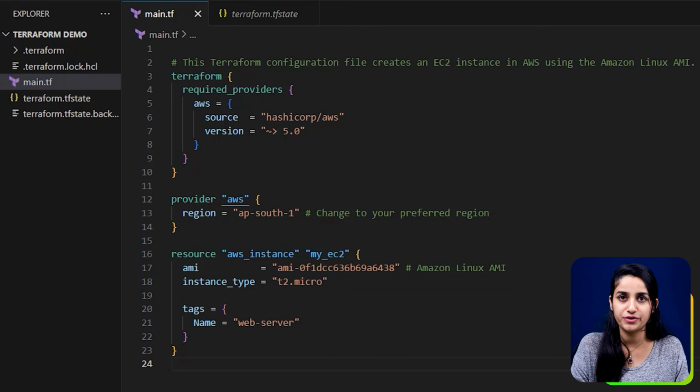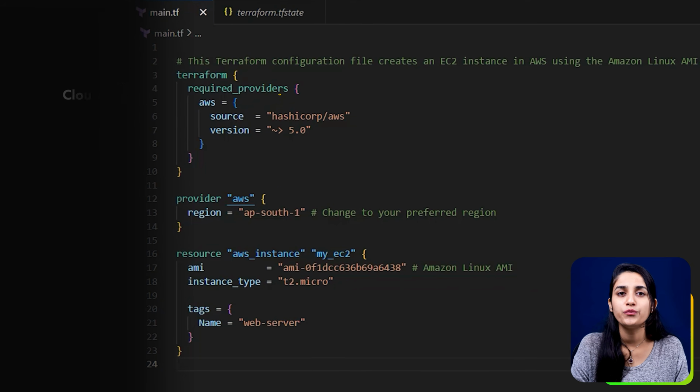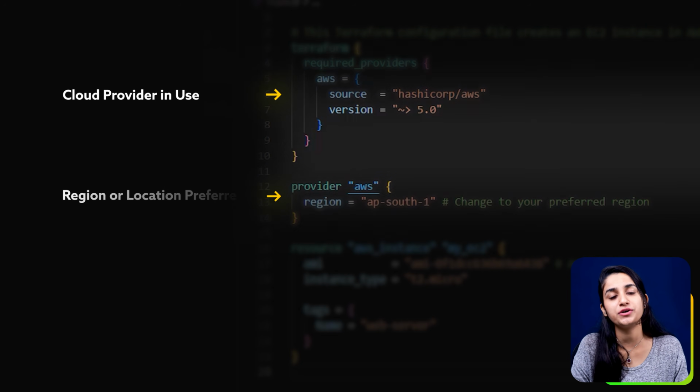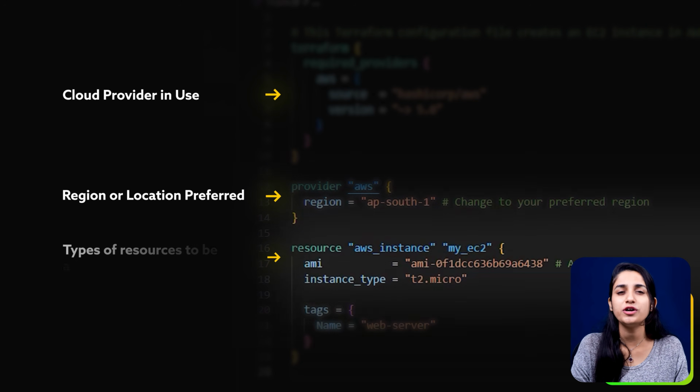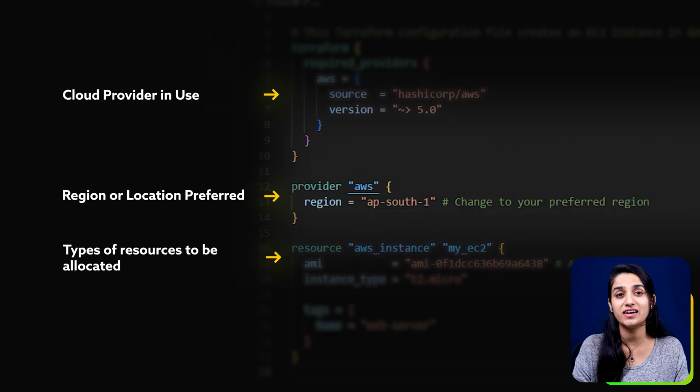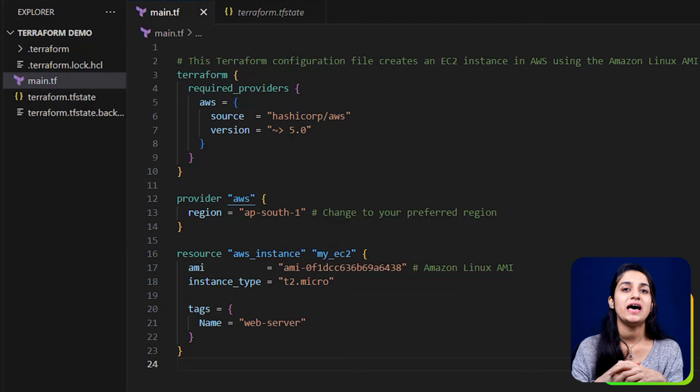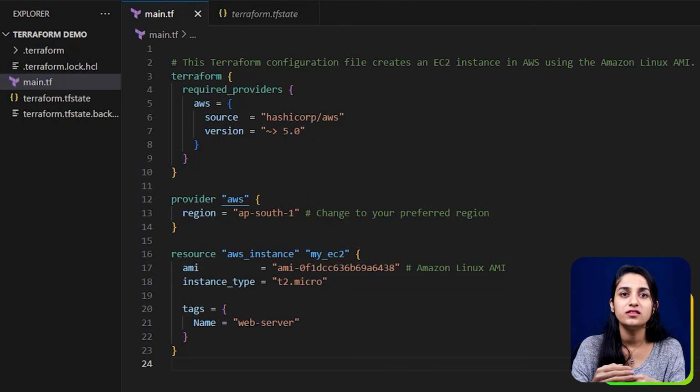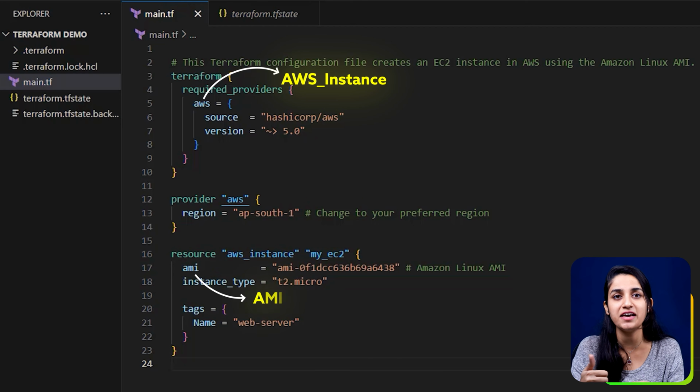So in the above config file, first we have mentioned which cloud provider to use, then which location or region, and finally what type of resource to allocate, as there are different types of resources available. In the resource part I have just mentioned creating an AWS instance with the given AMI and type, and just mentioned the name for it.